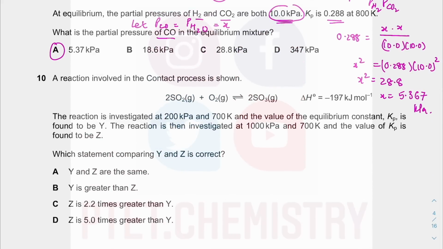Number 10, so we have the contact process, and we investigated it at 200 kilopascal and 700 Kelvin, and we found out the value of Kp is Y.